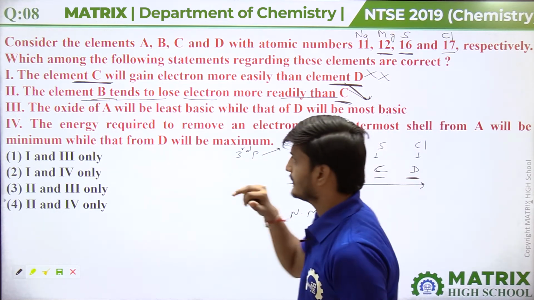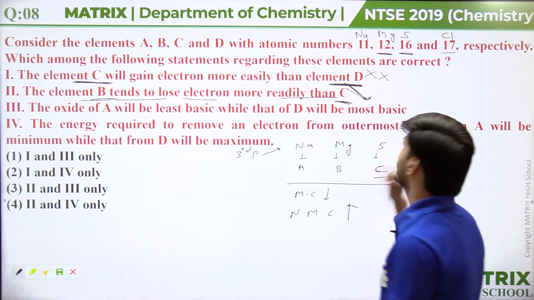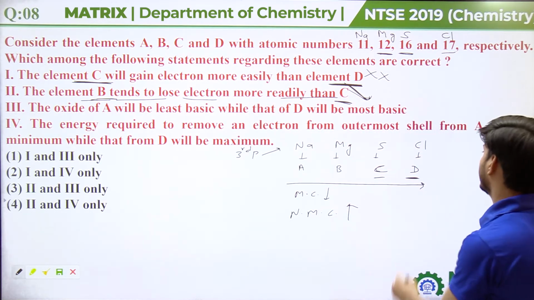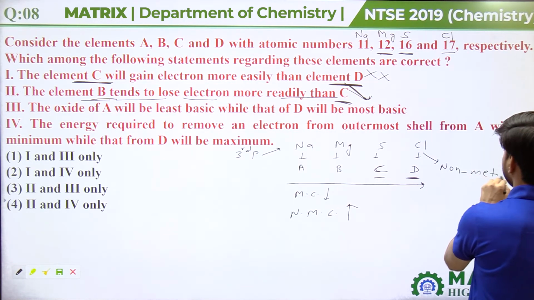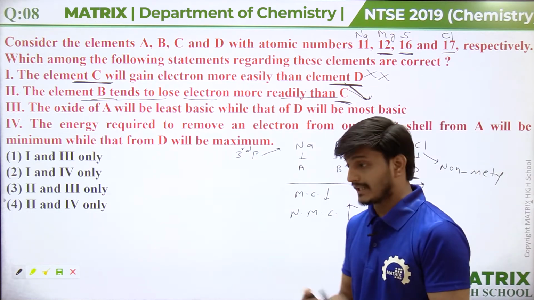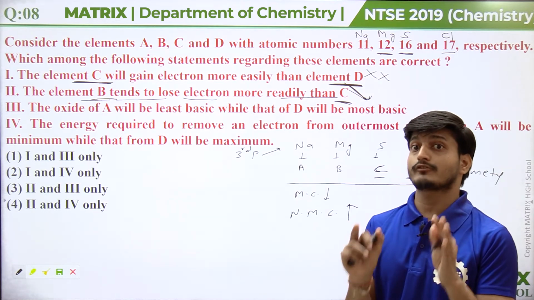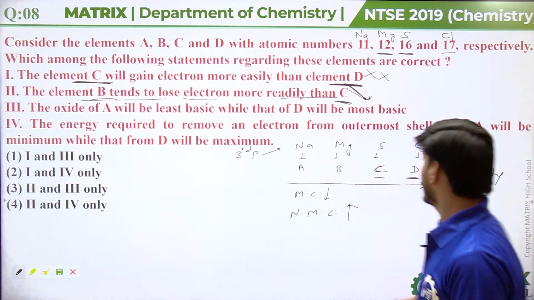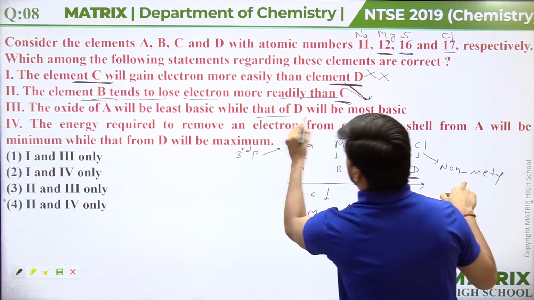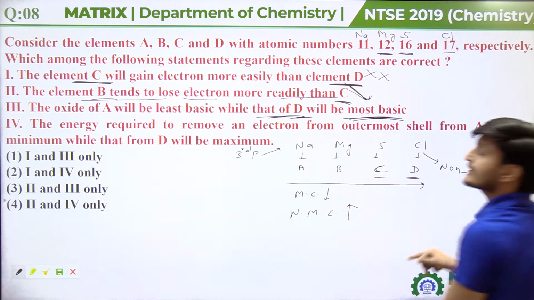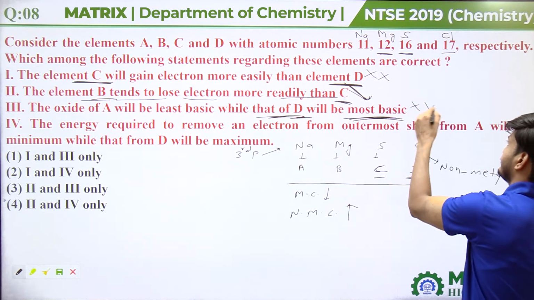Now coming to the third statement: the oxide of A will be least basic while that of D will be most basic. Since D is a non-metal, and we know that the oxides of non-metals are acidic in nature, the oxide of D will be acidic, not basic. So this statement is also not correct.